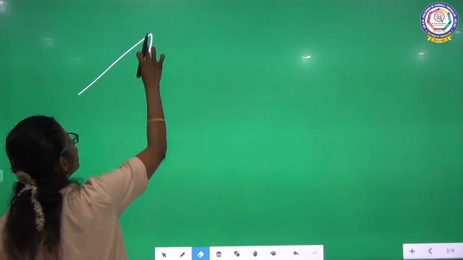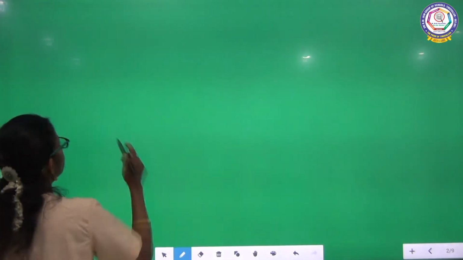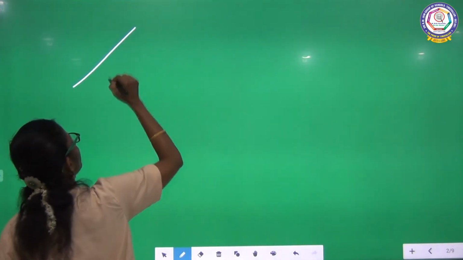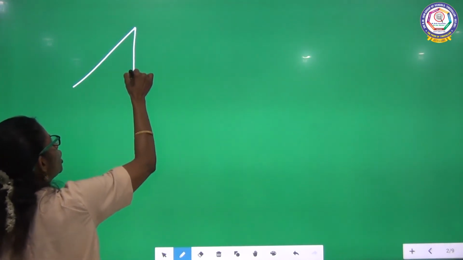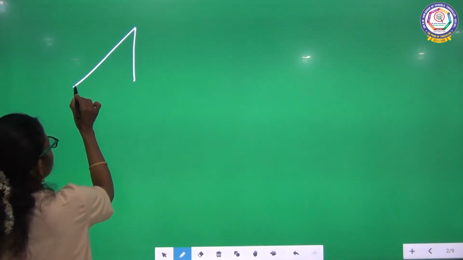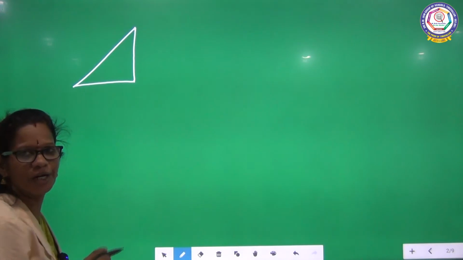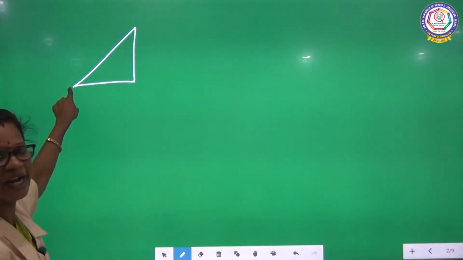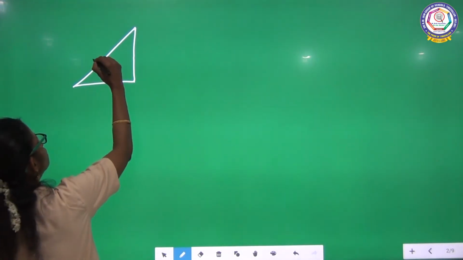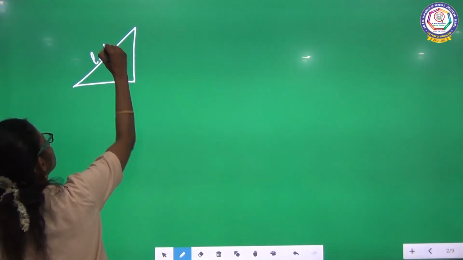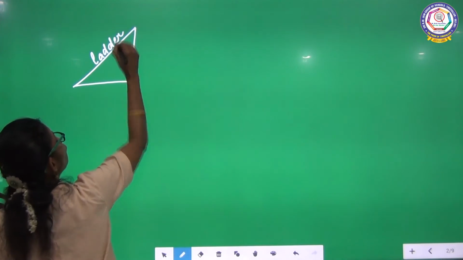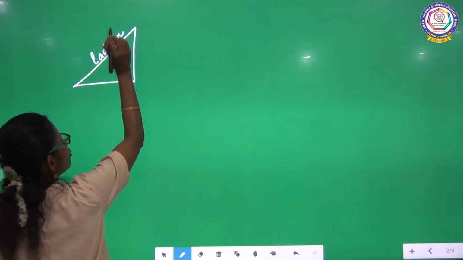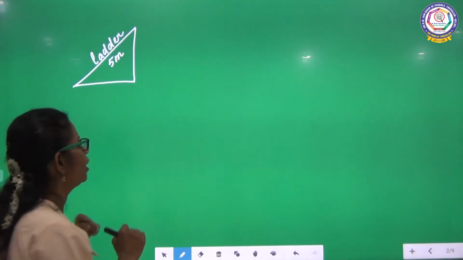From that point you should draw the line, it will act as a perpendicular. Now you connect the ground to the end of the ladder, right? This is your ladder. They said 5 meter.